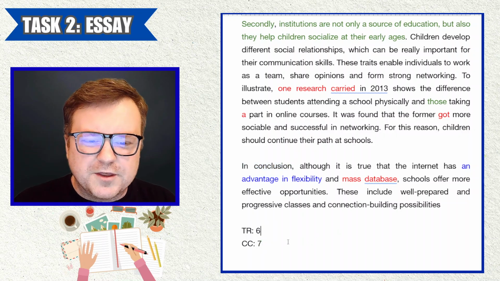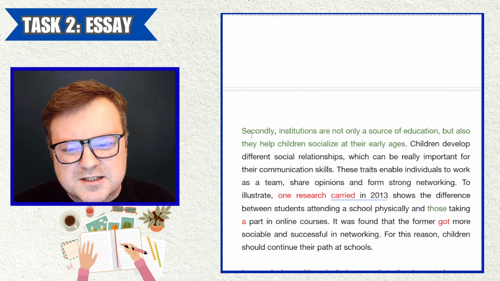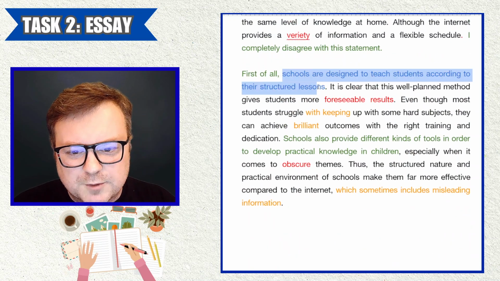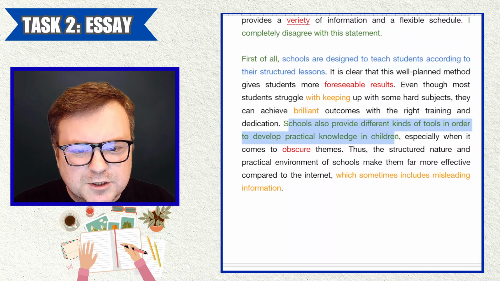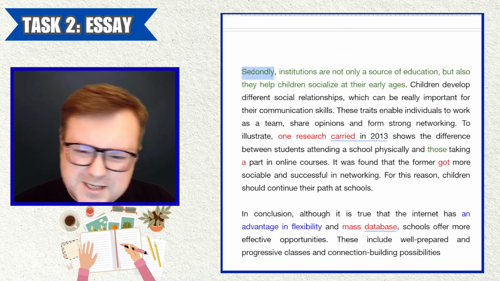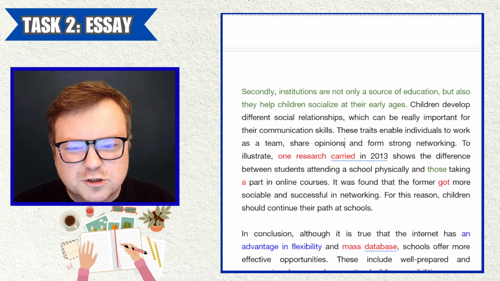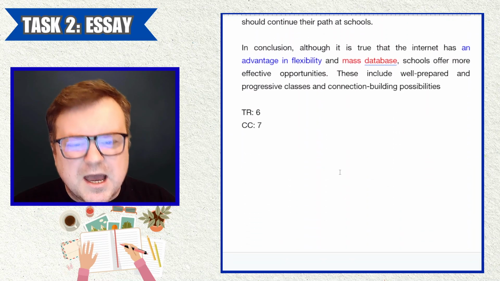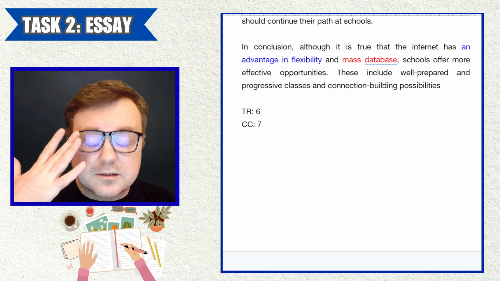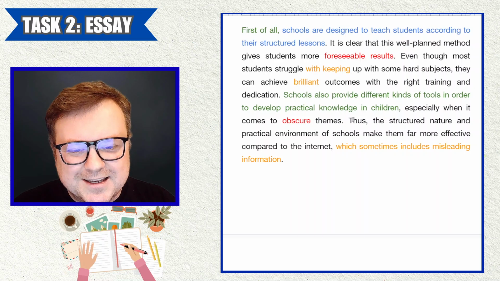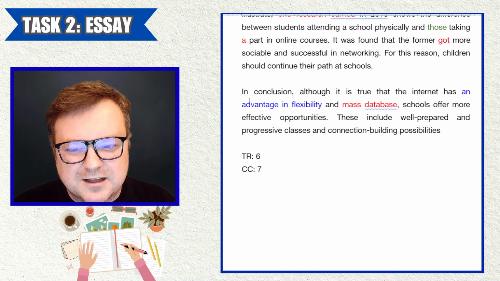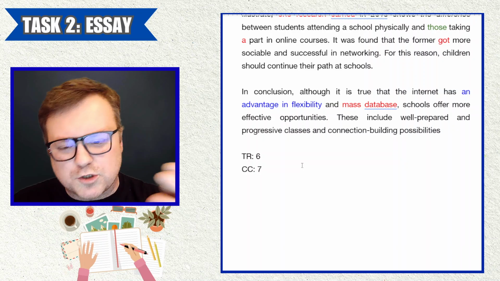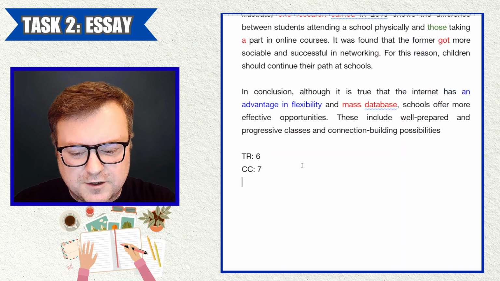Again, it's just whether things are presented in a logical way. This secondly, when you're actually talking about the third argument, because you have argument 1 here, and then argument 2 here, and then you go with secondly, that's not really that logical. And summarizing the arguments here and then summarizing the arguments again in the conclusion, I don't think that's the best logical presentation. So that's what stops you from getting the 8, but 7 is still very, very strong.